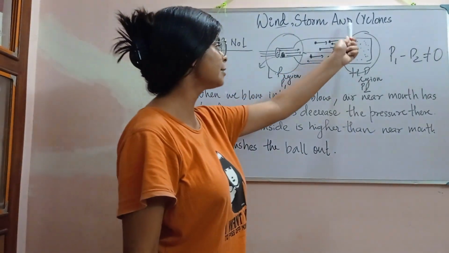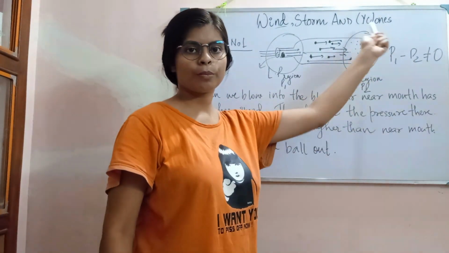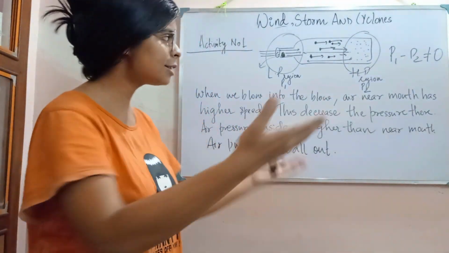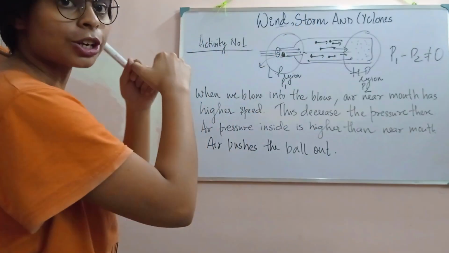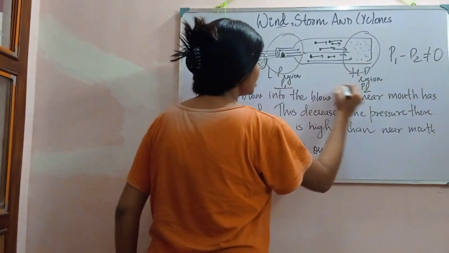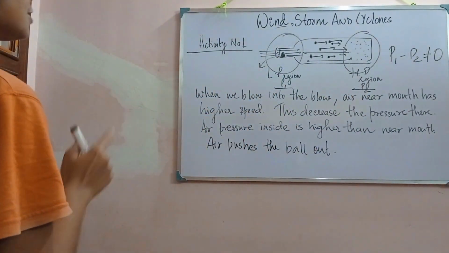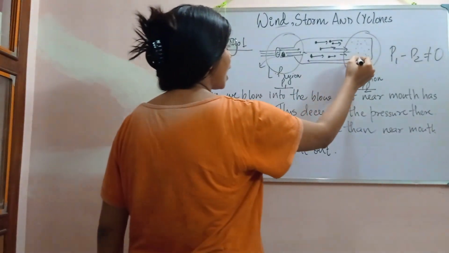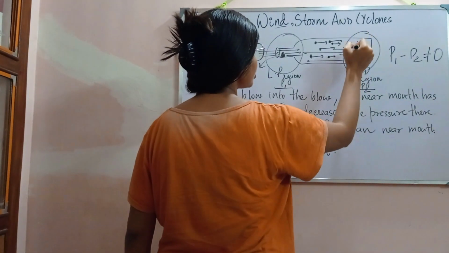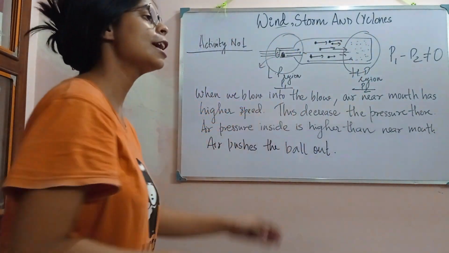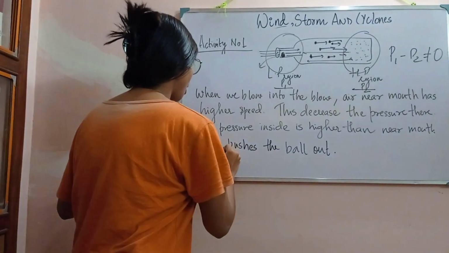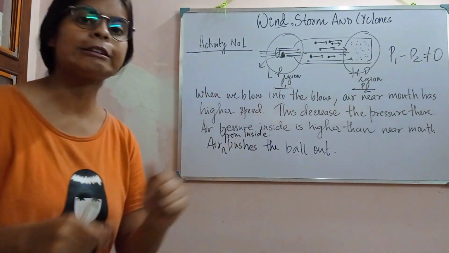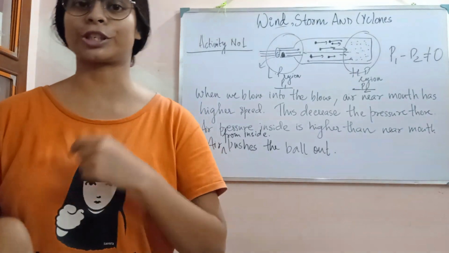Since most of the air is present over here, it creates a high pressure region, and you can see there is a difference in pressure, P1 and P2. Due to this difference in pressure, the air will move from the high pressure region towards outside, and as a result, the air from inside pushes the ball out. This is the reason why the ball was coming out.